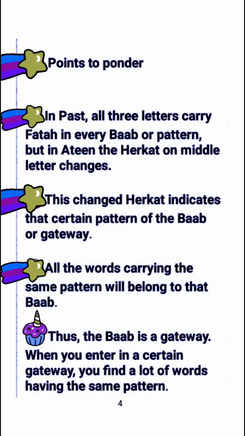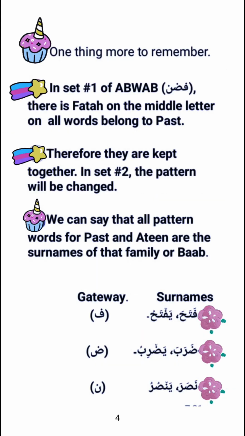All the words carrying the same pattern will belong to that bab. Thus, the bab is a gateway. When you enter a certain gateway, you find a lot of words having the same pattern. One more thing to remember: in set 1 of Abwab, there is fatha on the middle letter of all words belonging to past. Therefore, they are kept together.